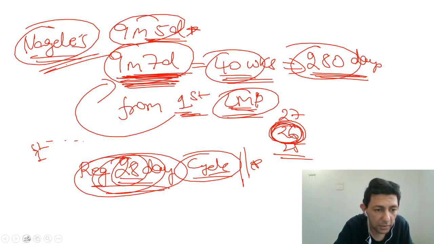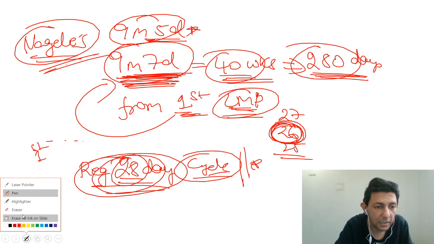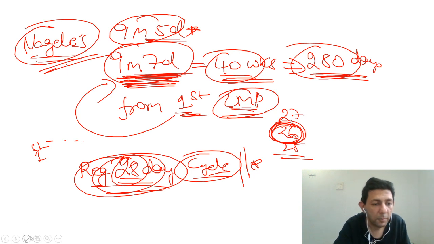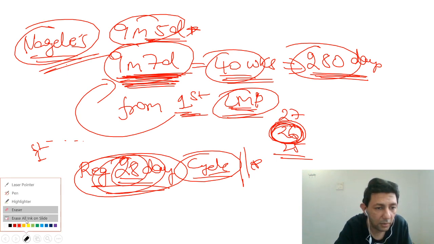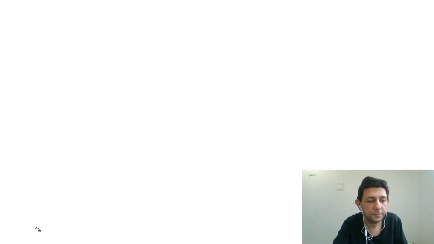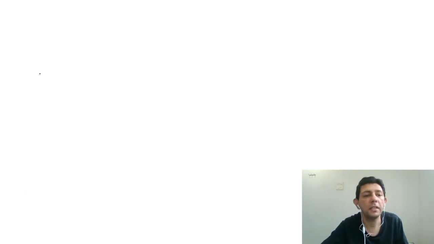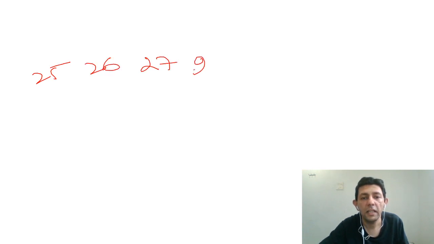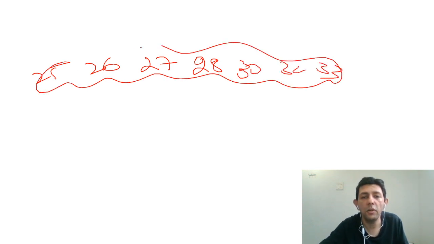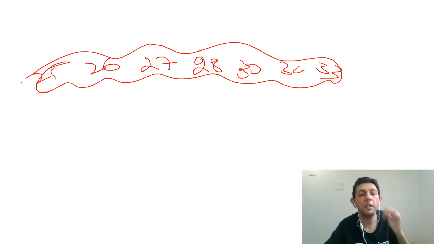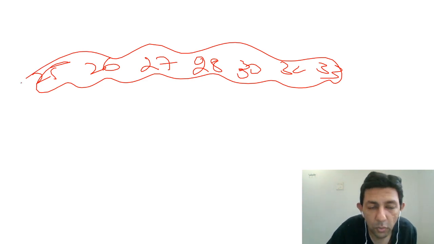Suppose they tell you that patient cycles are absolutely irregular, and the cycle length totally varies, sir. One time the patient gets a cycle of 25 days, then she gets 26 days, then 27 days, then 28 days, then 30 days, 32 days, 34 days. Okay, so if it's a completely irregular cycle, what are we going to do?